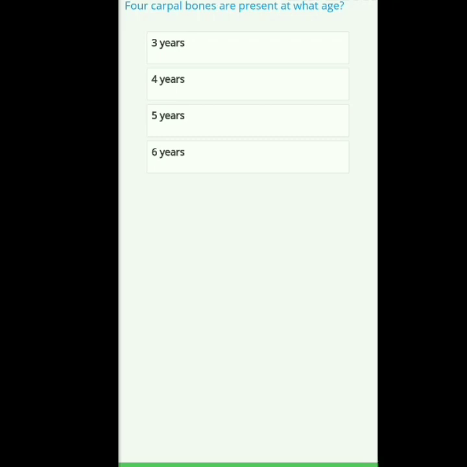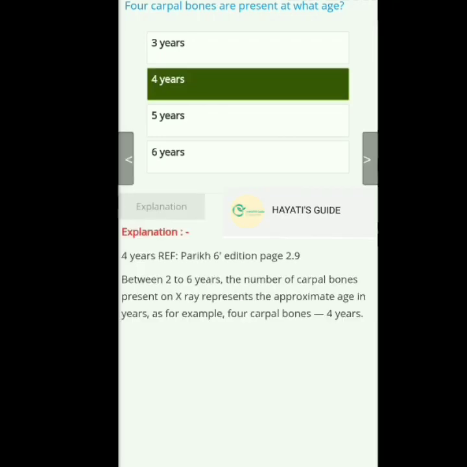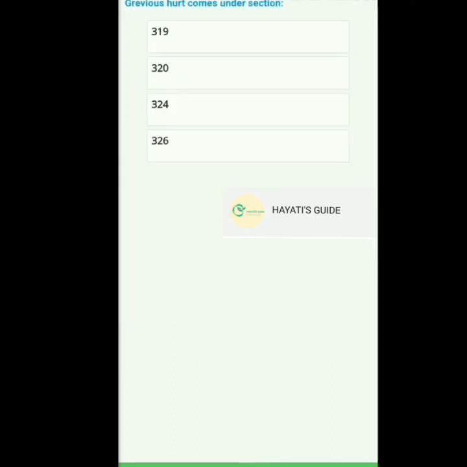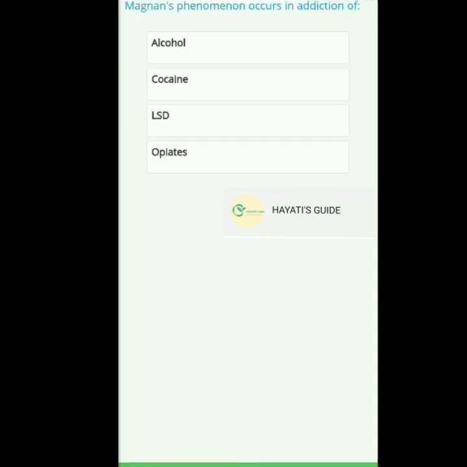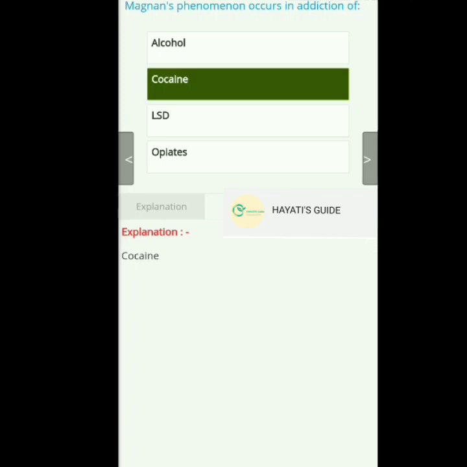So next question, 4 carpal bones are present at what age? And the answer is 4 years. Next, grievous hurt comes under section, and the answer is IPC section 320. And the next, Magnan's phenomenon occurs in addiction to, and the answer is cocaine.